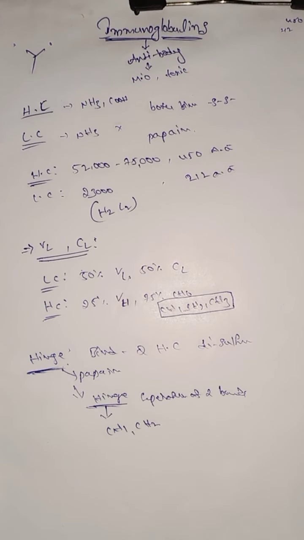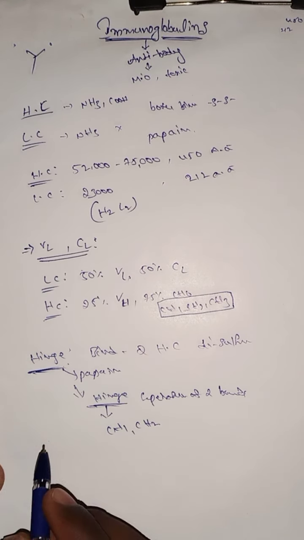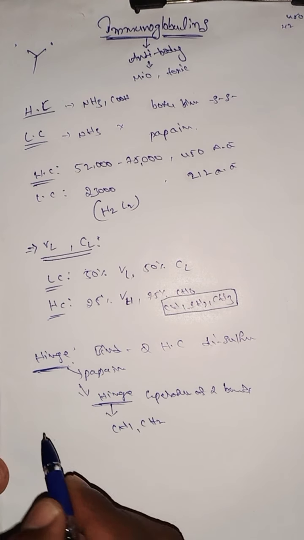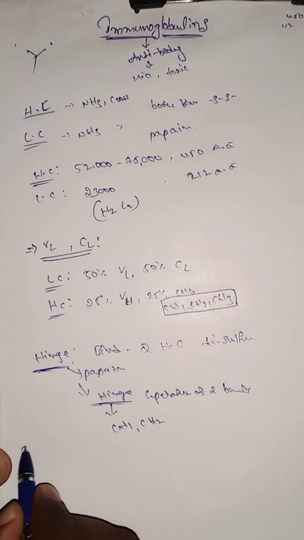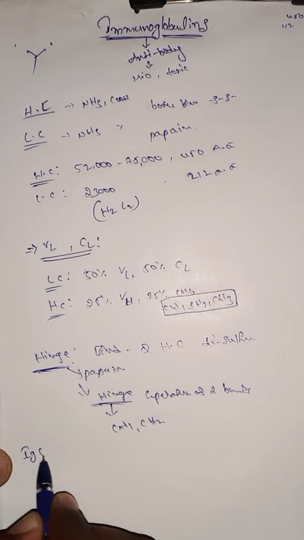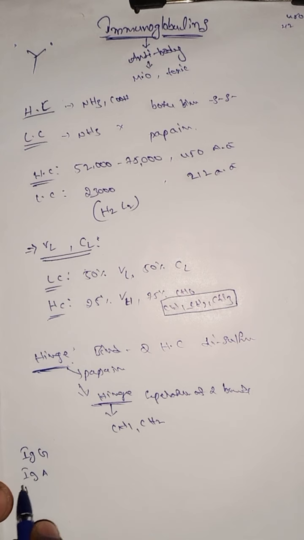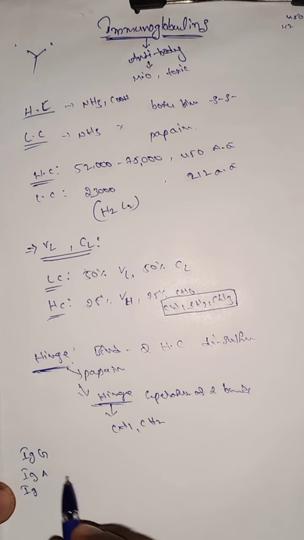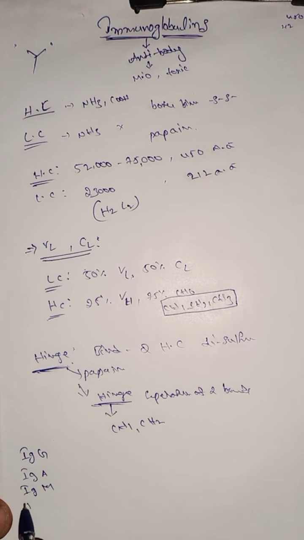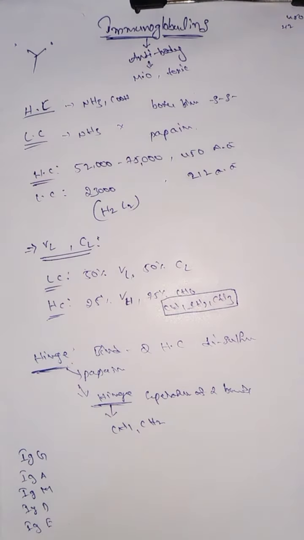So this is about the structure of immunoglobulins. The next one, what is the classification? What are the types of immunoglobulins? The immunoglobulins are classified into 5 types. They are IgG, immunoglobulin G; IgA, immunoglobulin A; IgM, immunoglobulin M; IgD, immunoglobulin D; and IgE, immunoglobulin E. Each immunoglobulin contains a heavy chain and a light chain.